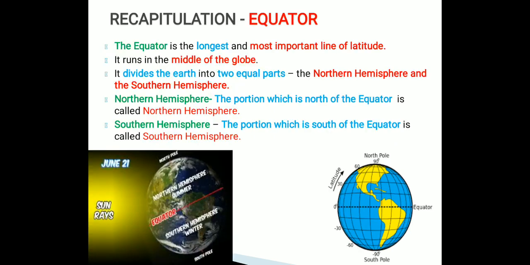The equator is the longest and most important line of latitude. It runs in the middle of the globe. It divides the earth into two equal parts, the northern hemisphere and the southern hemisphere. The portion which is north of the equator is called the northern hemisphere. The portion which is south of the equator is called the southern hemisphere.